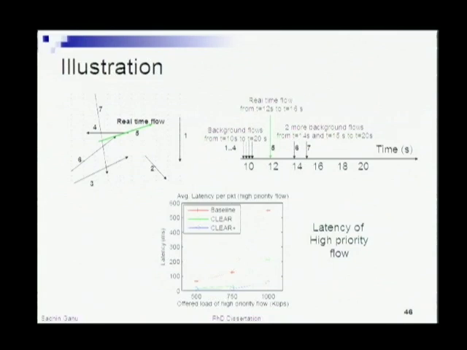Even though this is a very simple case, it gives you a feel for some of the gains you can observe. The x-axis here is the different offered loads, or how fast the high priority flow is pumping packets into the network, and you would like to send packets as fast as possible.